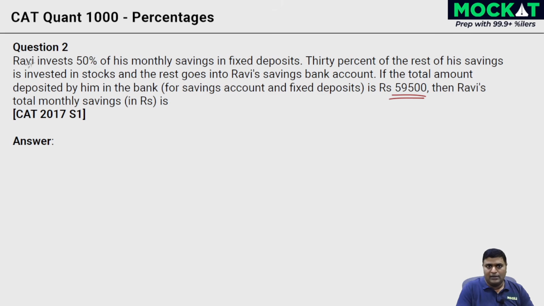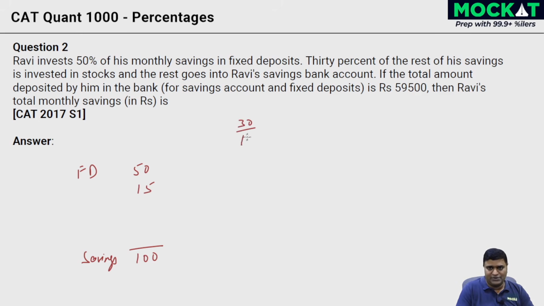100, right? Ravi invests 50% of his monthly savings. Let his monthly savings be 100, right? So savings over here, or rather, we will write it on the bottom, right? Savings, let that be 100. 50% of that, which is 50 rupees, is getting into fixed deposits, right? Fixed deposits over here. And 30% of the rest of his savings, right? 30% of the rest, the remaining is 50. 30% of the remaining 50 is coming to 15, right?